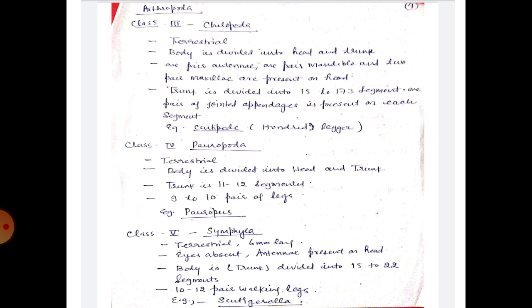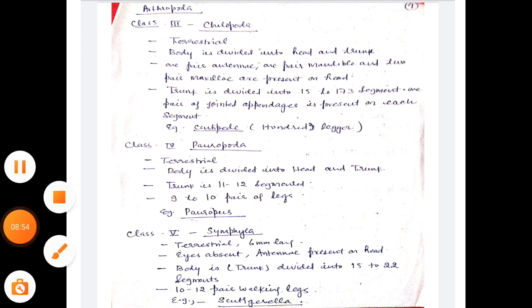Now we come to the class Pauropoda. These are terrestrial. Body is divided into head and trunk. Trunk is made up of 11 to 12 segments and 9 to 10 pair of legs are present in these animals. Example is Pauropus. The next class is Symphyla. These are terrestrial, 6 mm long, eyes absent, antenna present on head. Body means trunk is divided into 15 to 22 segments. 10 to 12 pair of walking legs are present, and example is Scutigerella.